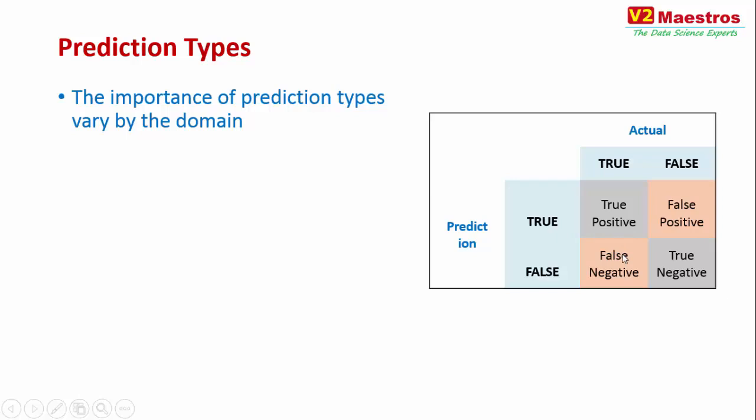A false negative is something that is true that you predicted as false. Then you have a false positive, where something is false and you incorrectly predicted it as true. And then a true negative is a correct prediction of negative. When you say true in the front, it means it is a correct prediction.